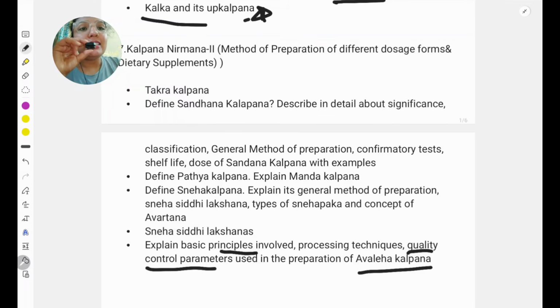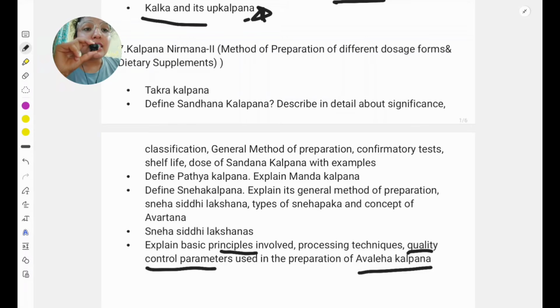In every second dosage form also you have to know a basic shloka, what is their ratio, what is their dose, and one particular example. In Avleha you can write Kushmanda Avleha or Vasa Avleha. Next comes the second important thing that has a chance to come in the 10 marks question, the Sandhana Kalpana.